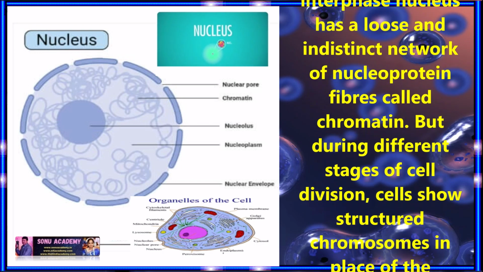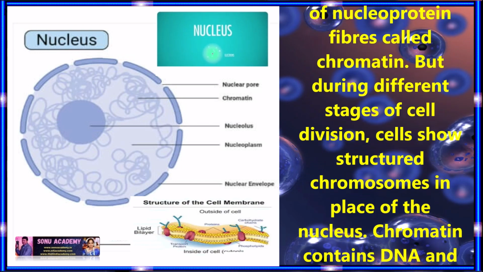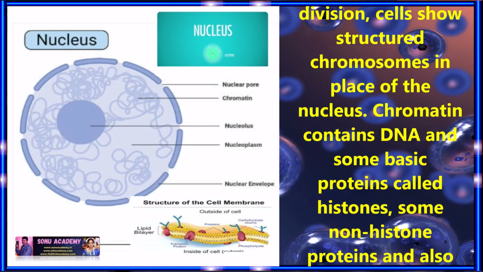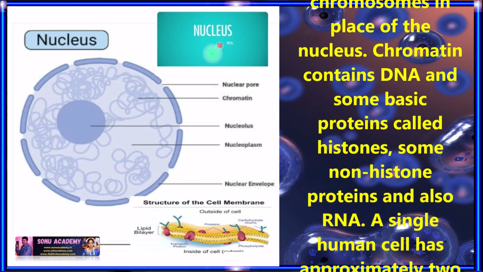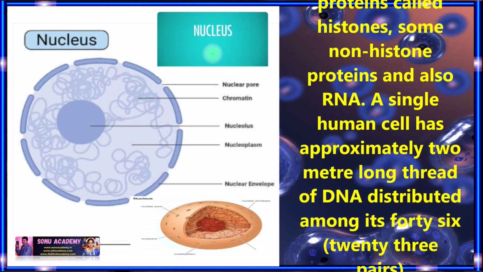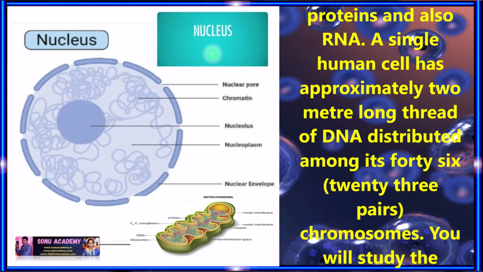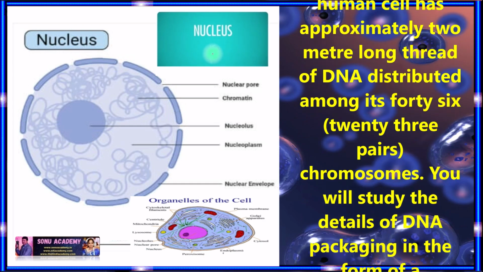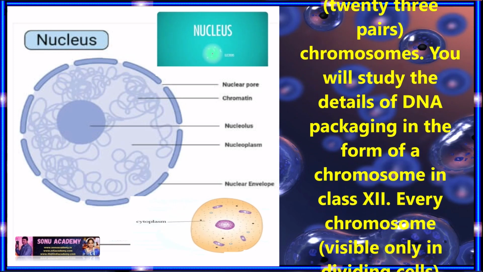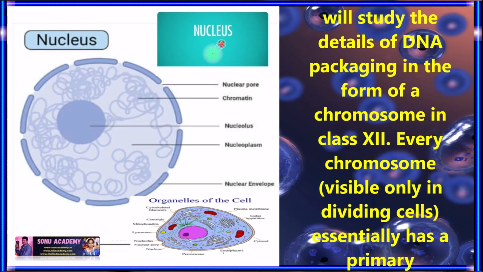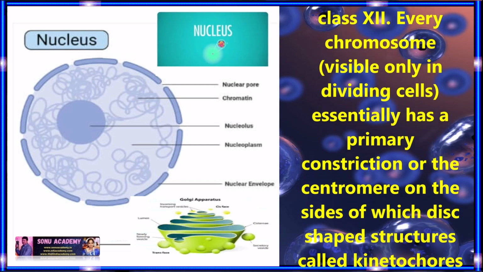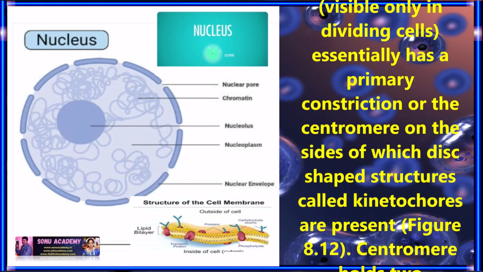You may recall that the interphase nucleus has a loose and distinct network of nucleoprotein fibers called chromatin. But during different stages of cell division, cells show structured chromosomes in place of the nucleus. Chromatin contains DNA and some basic proteins called histones, some non-histone proteins and also RNA. A single human cell has approximately 2-meter long thread of DNA distributed among its 46 chromosomes. You will study the details of DNA packaging in the form of chromosomes in class 12.